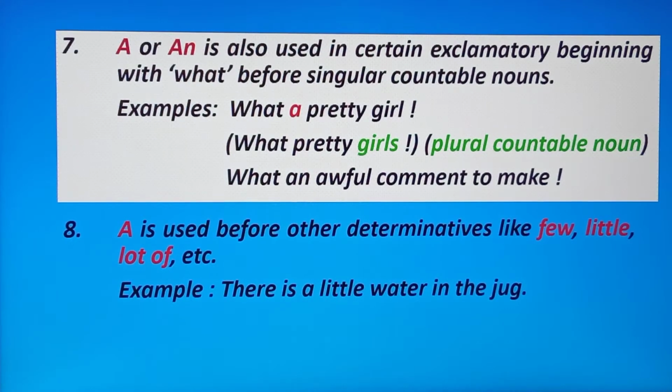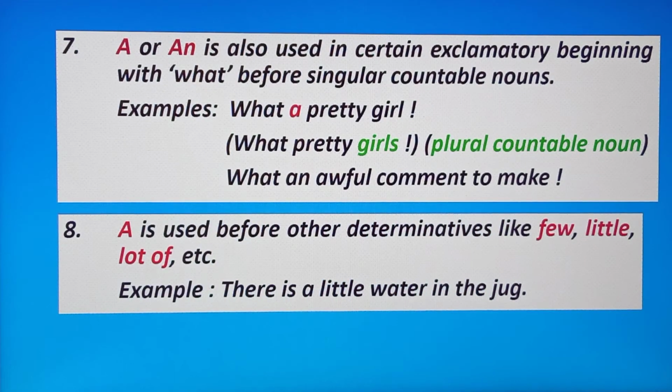What an awful comment to make. Here awful comment is a singular countable noun, so we are placing an here. Okay. Number 8, a is used before other determinatives like few, little, lot of, etc. We can sometimes use a before determiners like few, little, lot of. A few, a little, a lot of, etc. Example, there is a little water in the jug. Here we are placing a. A little water in the jug.